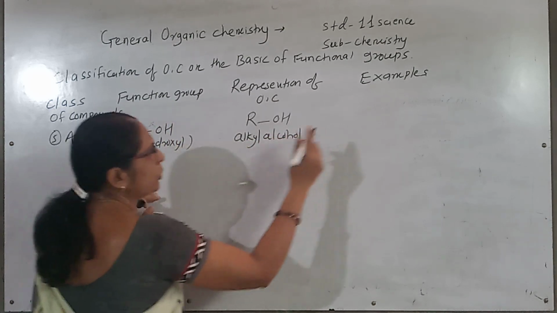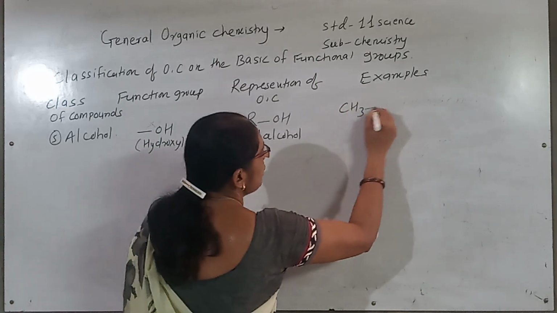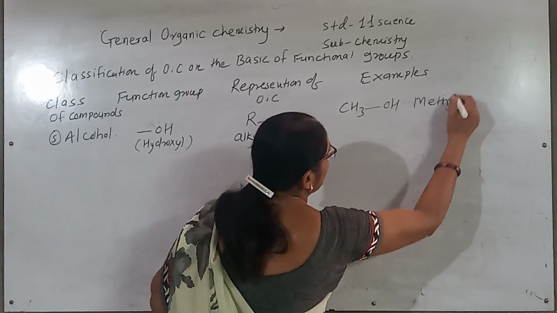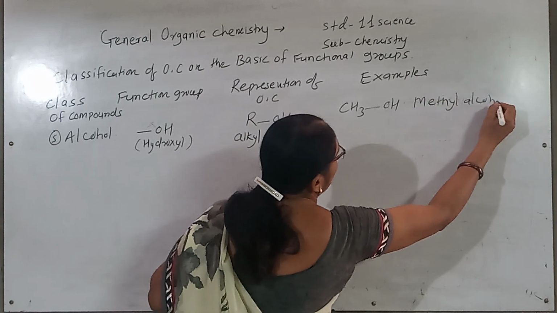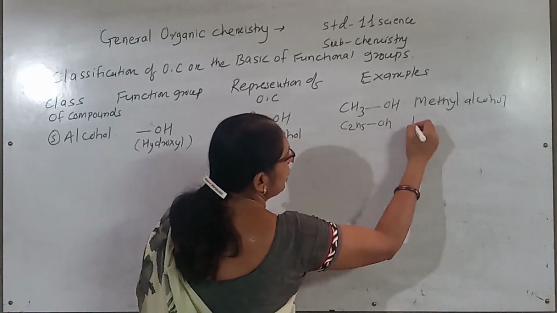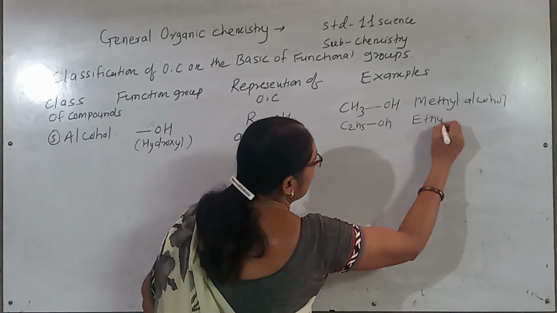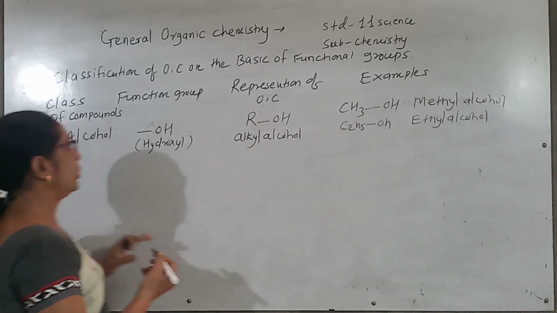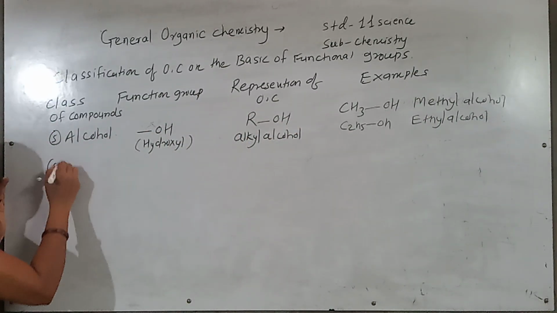They are alkyl alcohols. For example, CH3OH is methyl alcohol. C2H5OH is ethyl alcohol. Okay.